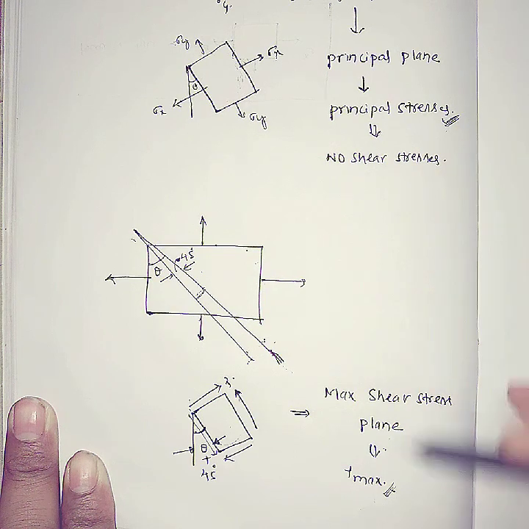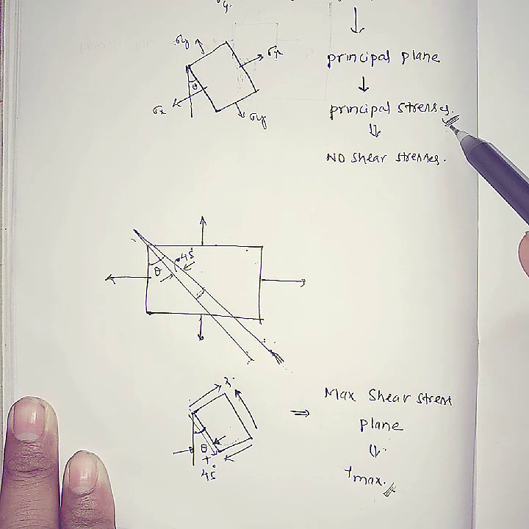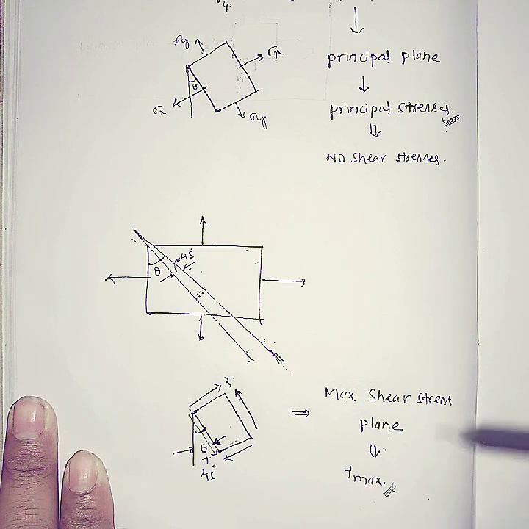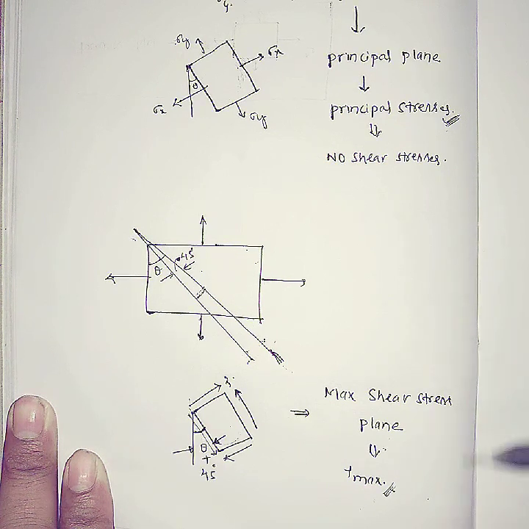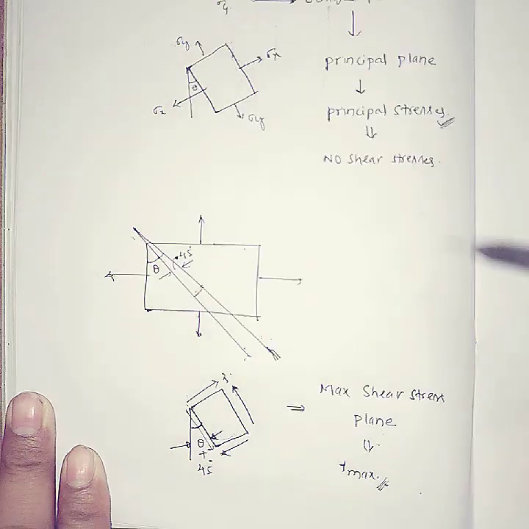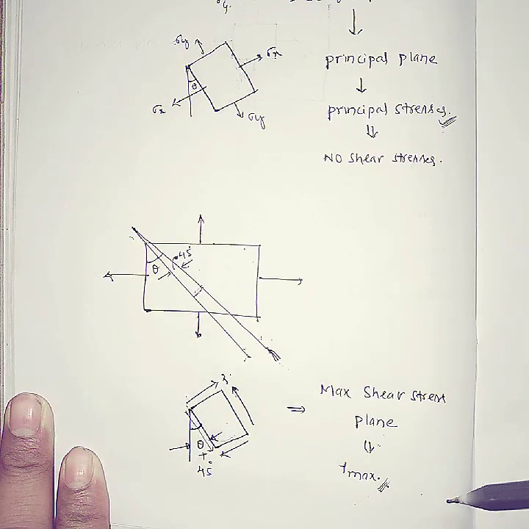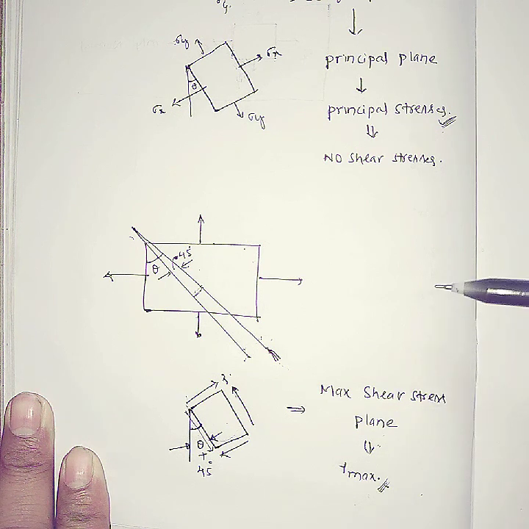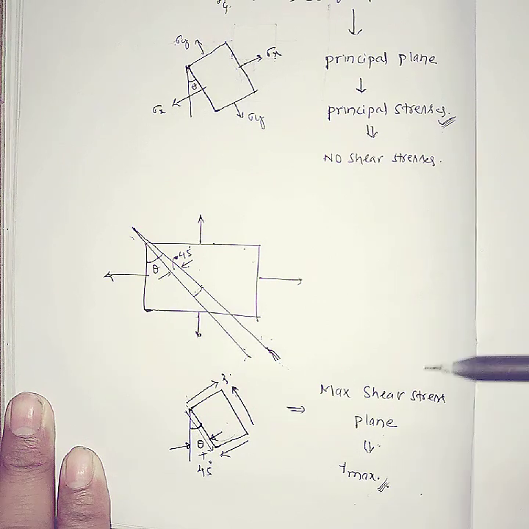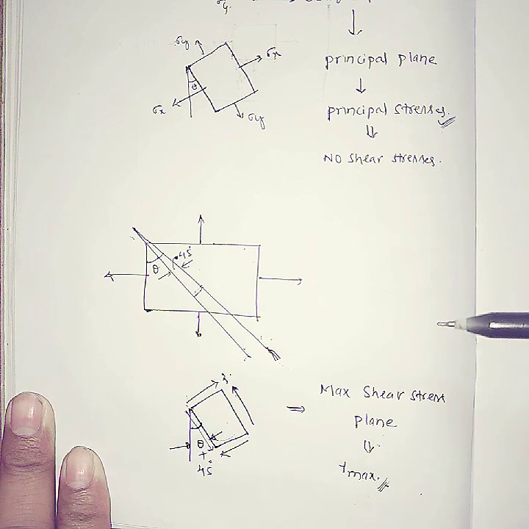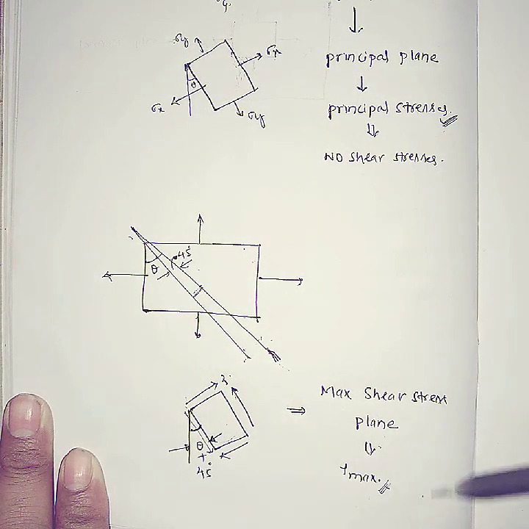Okay sir, what is the use of this? In a material you find the maximum normal stresses and maximum shear stresses. You calculate them to find out which material you can use. That material may be a ductile material or a brittle material. The ductile material can withstand up to a particular point, and the brittle material can withstand up to another particular point.